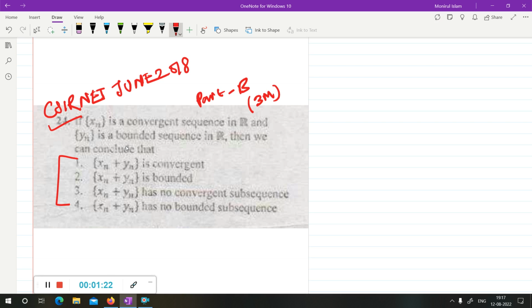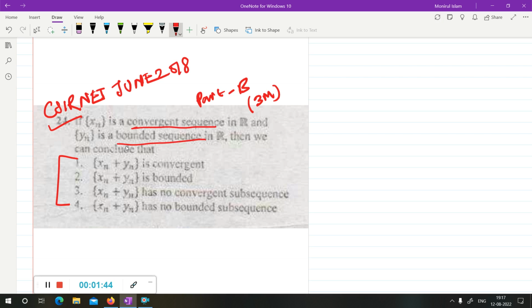So see, it has a problem in the question PDF, okay. I have taken the question from the CSIR NET PDF. So don't worry, I am dictating the question. Xn is a convergent sequence in R, and yn is a bounded sequence in R, okay. Then which of the following are correct?